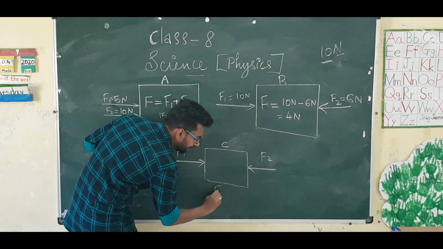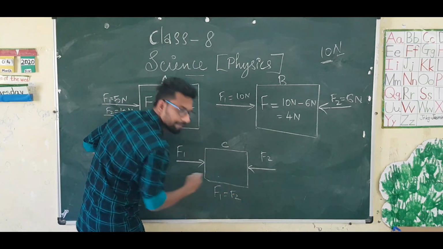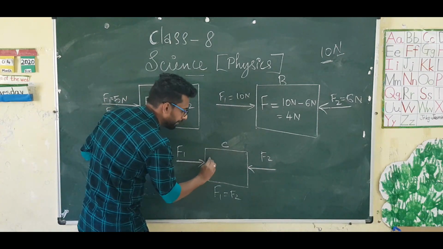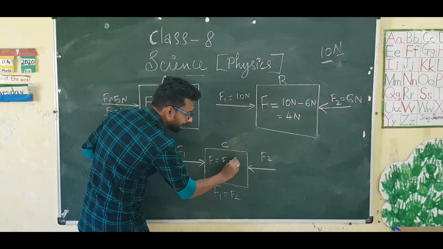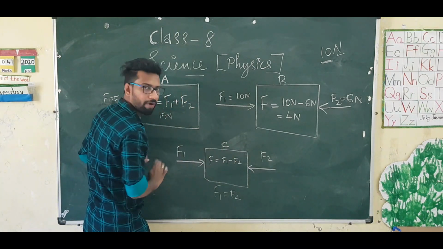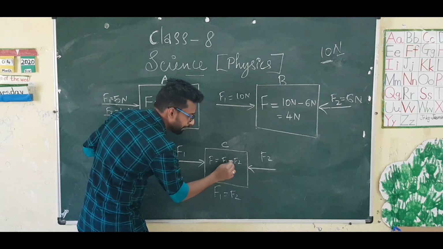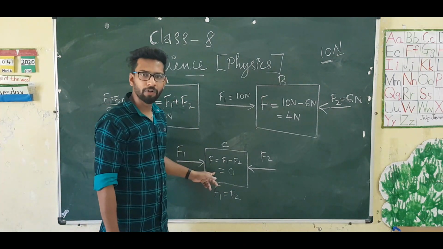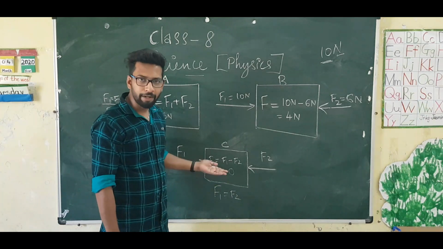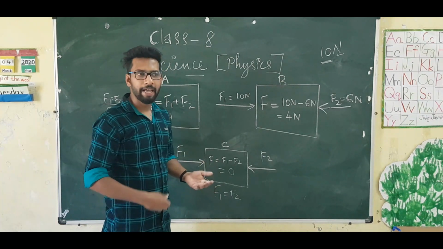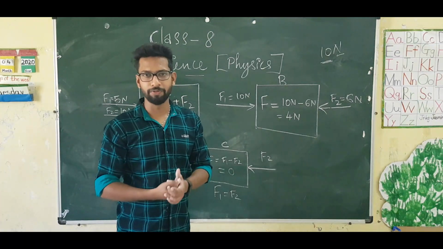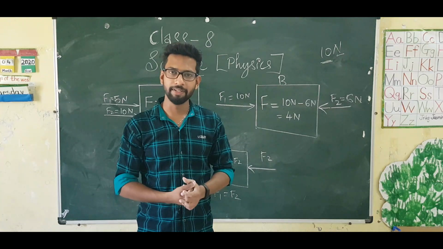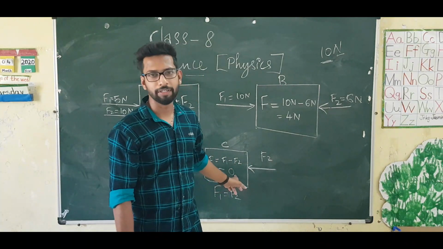If F1 equals F2, how will you calculate the net force? F equals F1 minus F2. F1 and F2 are equal. Then F equals F1 minus F2 equals 0. That means the net force acting on the object will be 0. So what can we infer from this situation? If two equal and opposite forces are acting on an object, the net force acting on the object will be 0. So the object will not move in the direction of force.